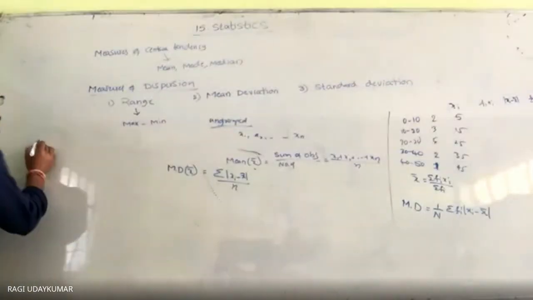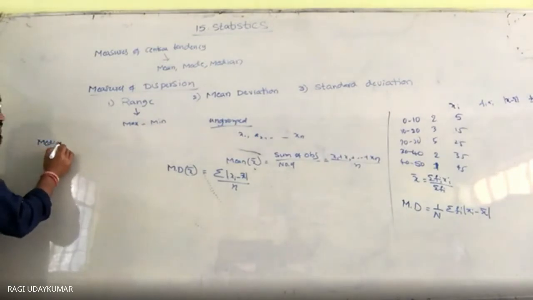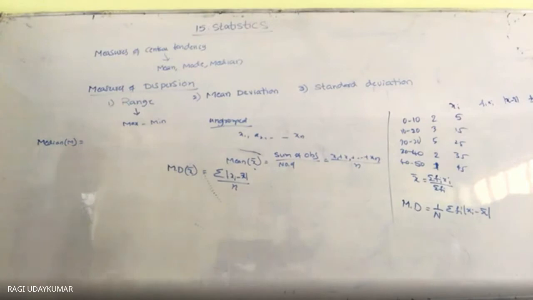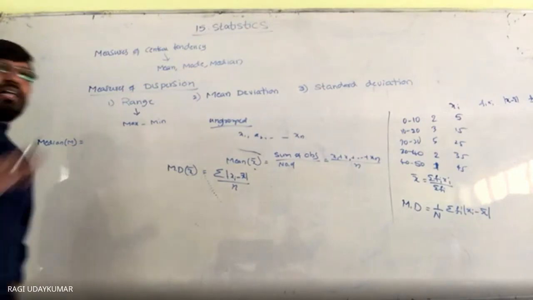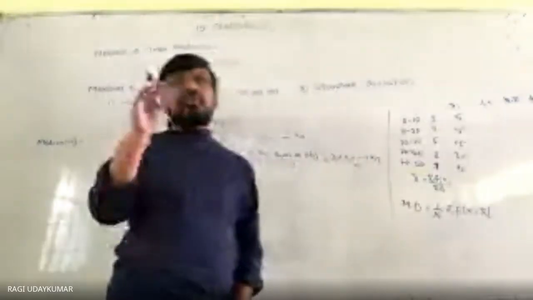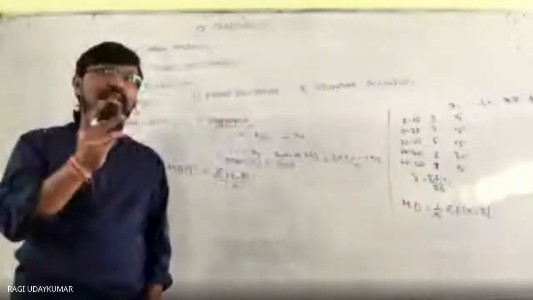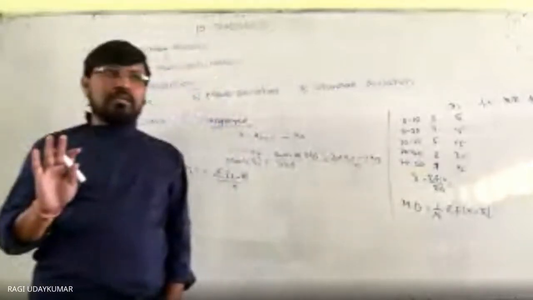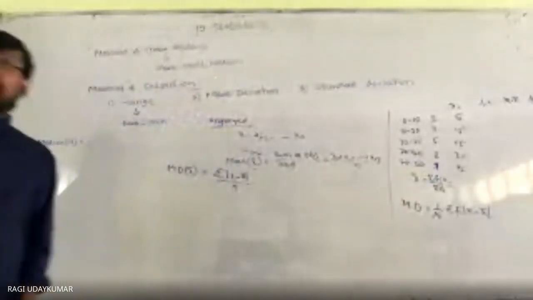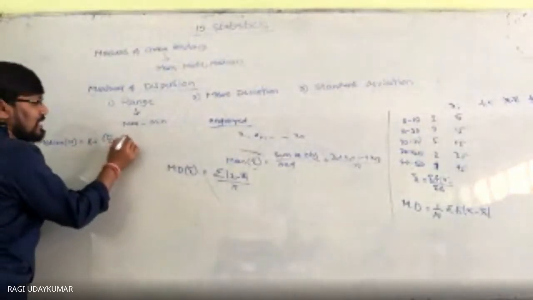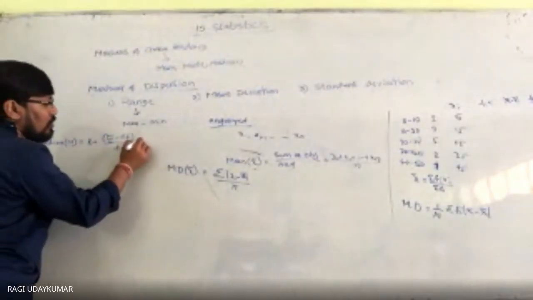So the median formula for ungrouped data: arrange in ascending or descending order and take the middle-most value. If there are two numbers in the middle, their average should be taken into consideration to find the median. For grouped data, the formula is L plus (n by 2 minus CF) by f, into h.